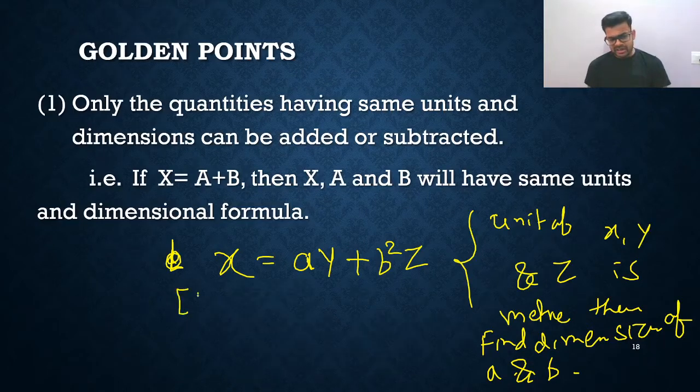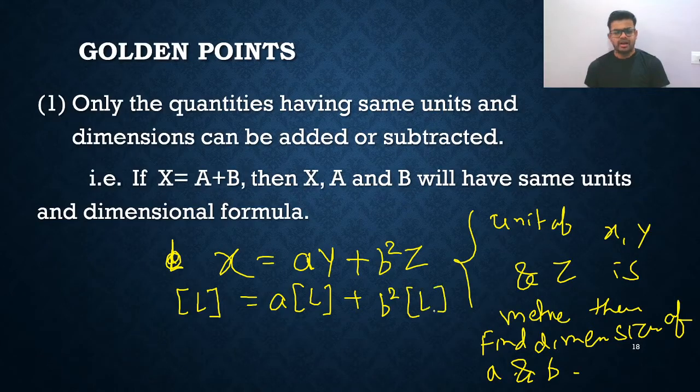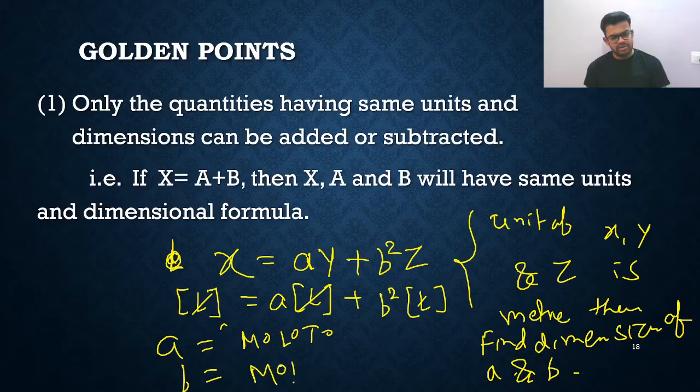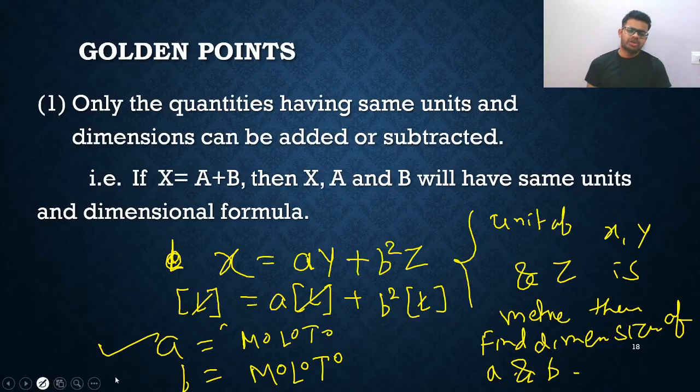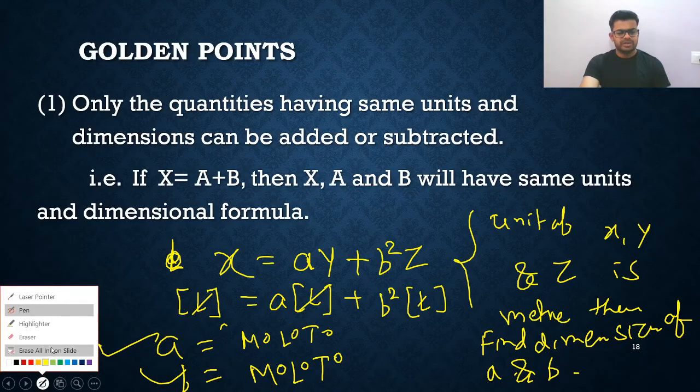So directly you will say this is length, right? Because its unit is meter. So here you'll write L, here B square, and here also L. So finally all are L. So the dimensional formula of A will be M0 L0 T0, because this L will be cancelled with this L and this L. And the dimensional formula of B is also M0 L0 T0. So A and B are just constants, they are dimensionless quantities. Now one more question, listen properly.